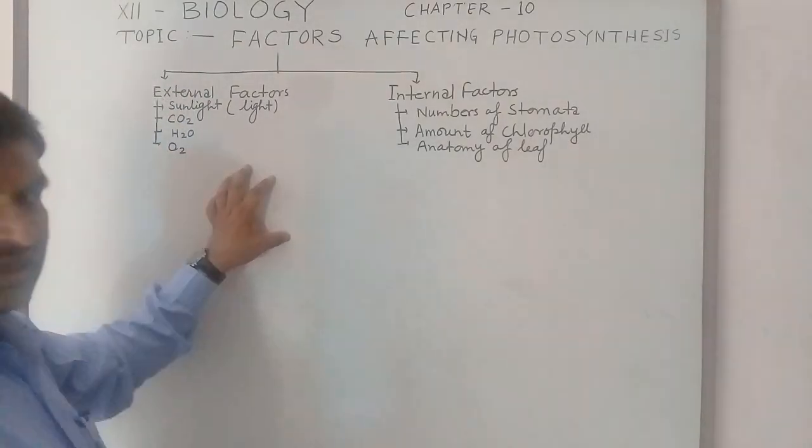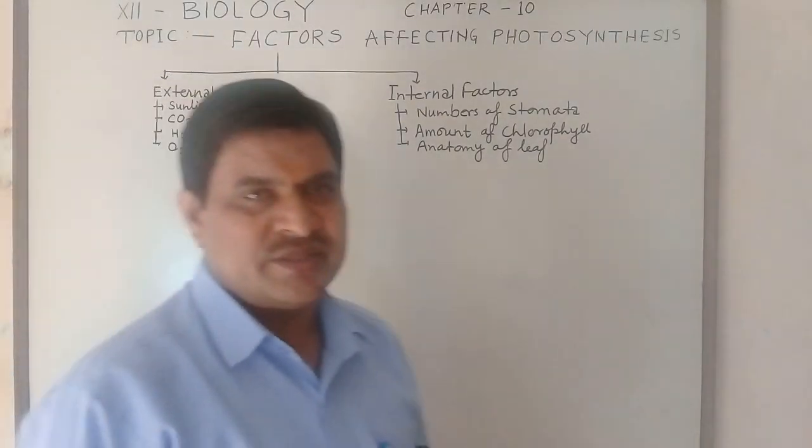So these are the factors which affect photosynthesis.